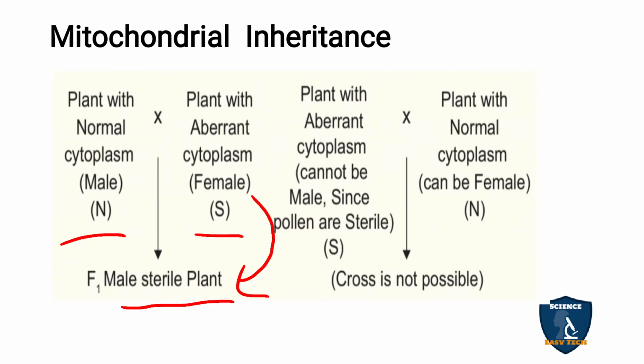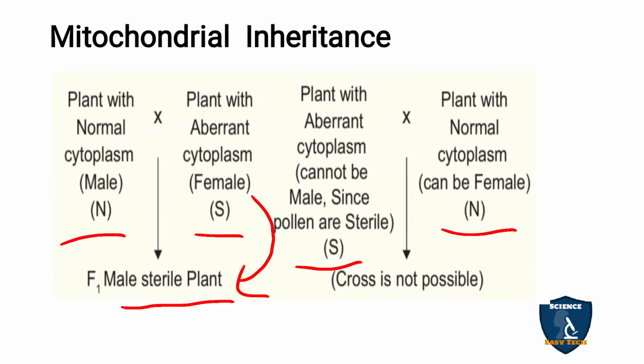So the plant with aberrant cytoplasm cannot be male, and it is crossed with the plant with normal cytoplasm as female, denoted by gene capital N. So in Mirabilis jalapa, you get the reciprocal cross and you get the female parent character.